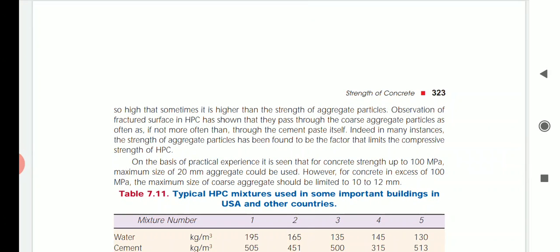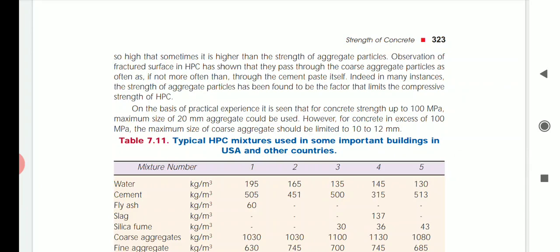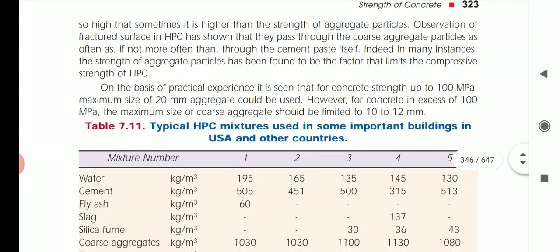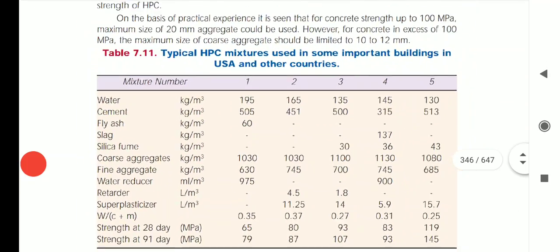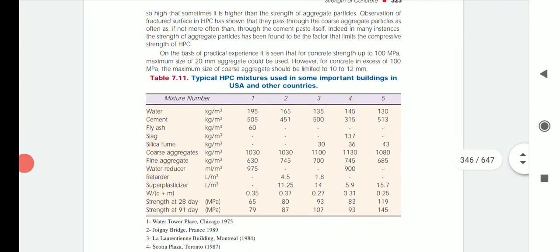So on the best basis, the maximum size of 20 mm aggregate could be used. Remember, to achieve strength up to 100 megapascal, you can use 20 mm aggregate. Remember, this is a multiple choice question. However, for concrete in excess of 100 megapascal, the maximum size of coarse aggregate should be limited to 10 to 12 mm. So if you want to get strength of more than 100 megapascal, the maximum size of coarse aggregate should be limited to 10 to 12 mm. Okay, so this is the size of aggregate which is required for a particular strength.